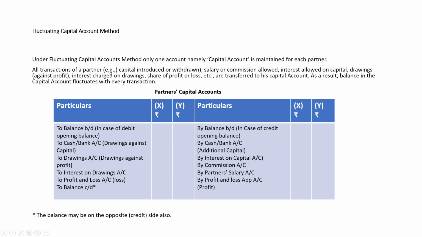All the transactions relating to additional capital, salary to partner, commission to partner, interest on capital are credited in this account, and all the adjustments relating to drawings against capital or drawings against profit, interest on drawing will be debited to this account. Profit, if any, will be credited to this account and loss will be debited. And this way, the closing balance will also be ascertained.